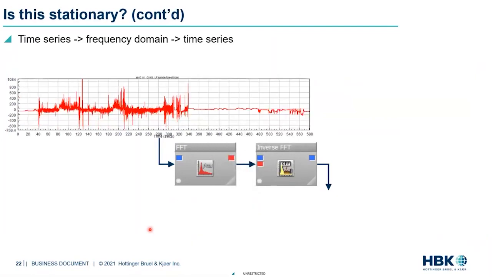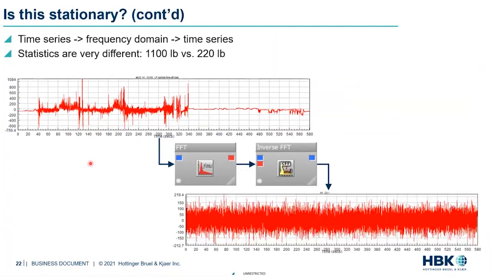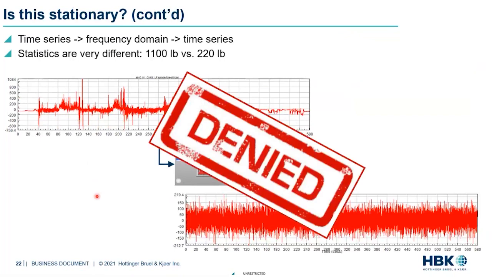And if you look at a signal like this, which is very transient in nature, if I look at around 40 seconds, the statistics of this are completely different than what they are at about 120 or 130 seconds. So if I do the same math here, you can see we are looking at apples and oranges. This is completely different from where we started off. So clearly this signal does not make a good candidate for stationarity requirements.